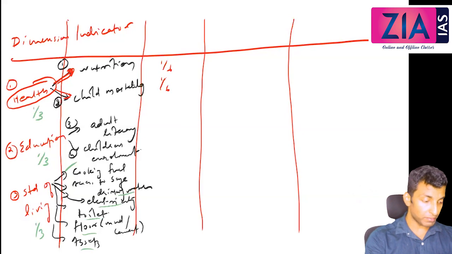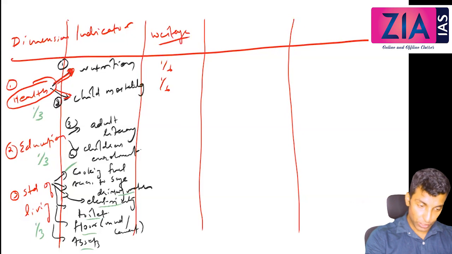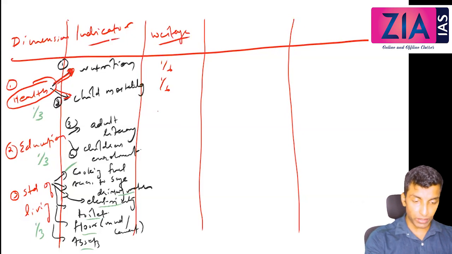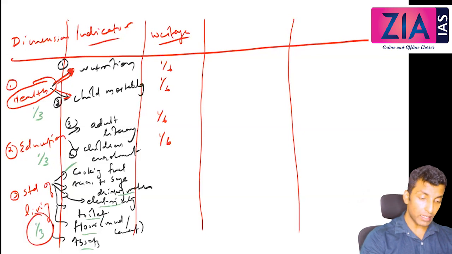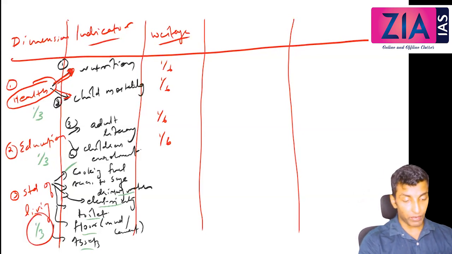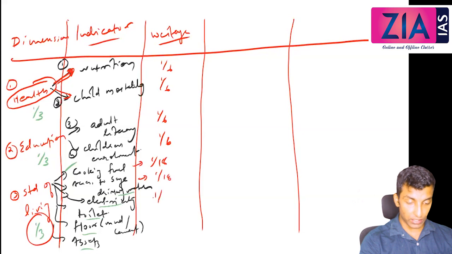What about education? Education's 1 by 3 will also be divided into 2, right? 1 by 6, 1 by 6. What about standard of living? Everything is actually divided, right? The total is 1 by 3 for all. Now here, 1 by 3 will be divided by 6, so everything will be 1 by 18. So the weightage for each is 1 by 18.